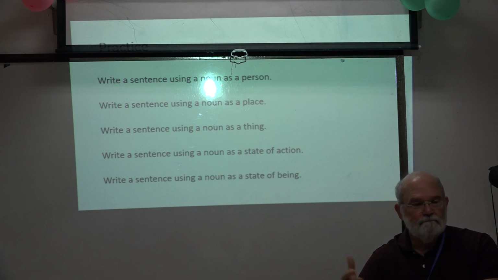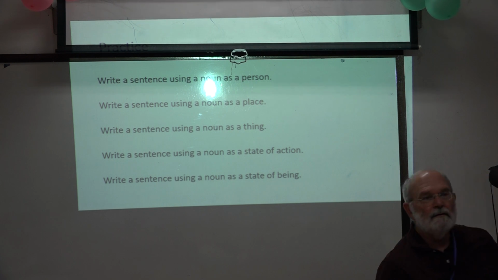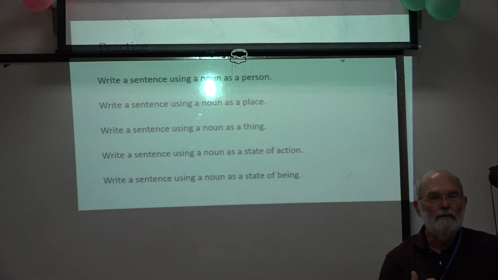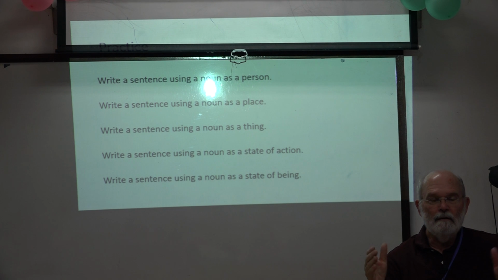But it also can be a state of action. Let me give you an example again, and then I want you to give me an example. Cooking. Cooking is what we do every evening when we want to have dinner. See, we've taken the verb cook, we've turned it into a gerund, and we are using now cooking as a noun.